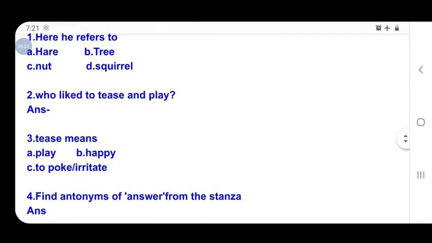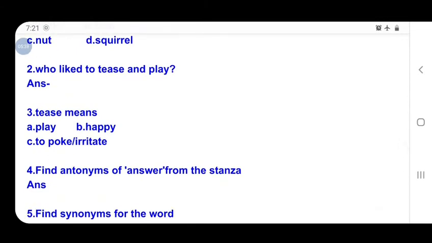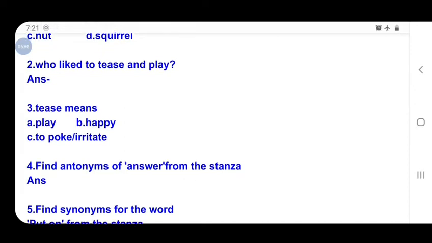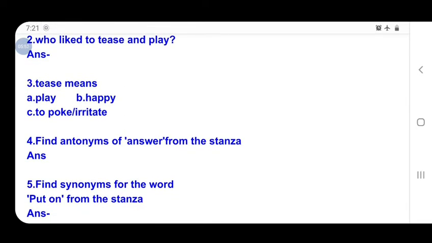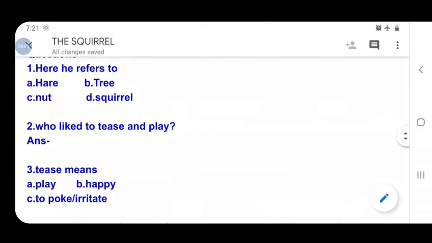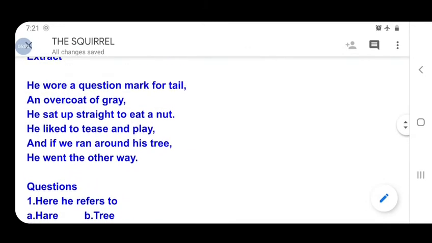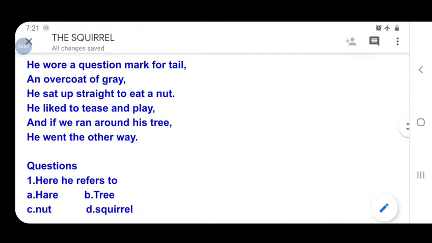Next question: tease means play, happy, to poke or irritate. The answer is the third option, C, to poke or irritate. Next question: find the antonym of answer from the stanza. What is the opposite word of answer?